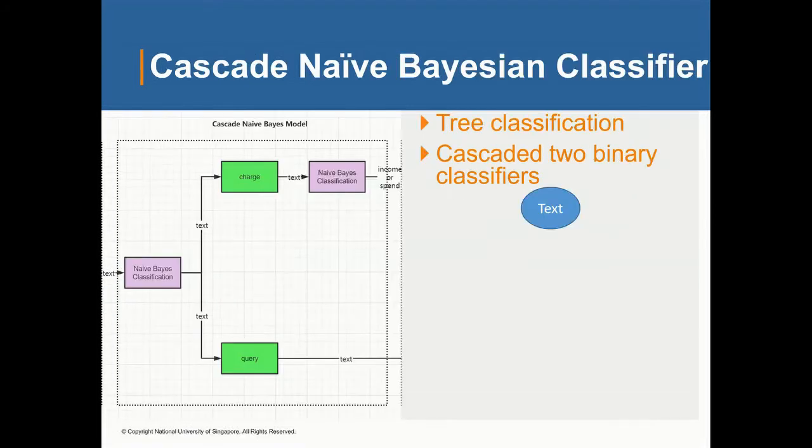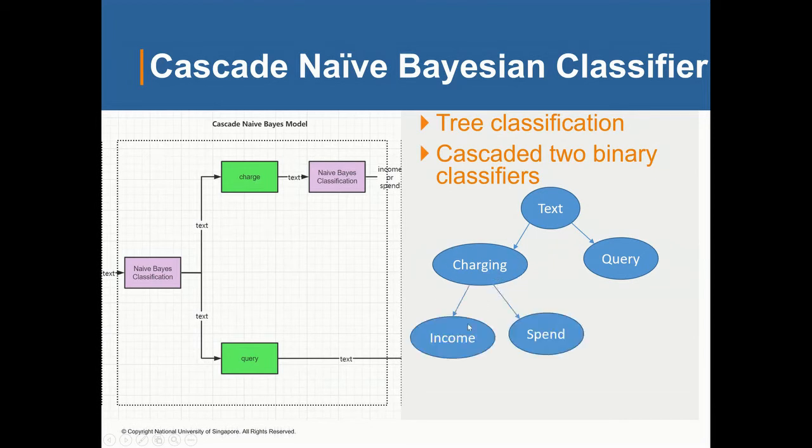Next is the cascade naive Bayesian classifier. Here, we combine two binary classifiers to make a tree classification. Okay, let's illustrate it. Input text, and then a binary classification into charging or query, that is, taking a note of bookkeeping or extracting a note of bookkeeping. For charging, we classify it also into two, income or spend.